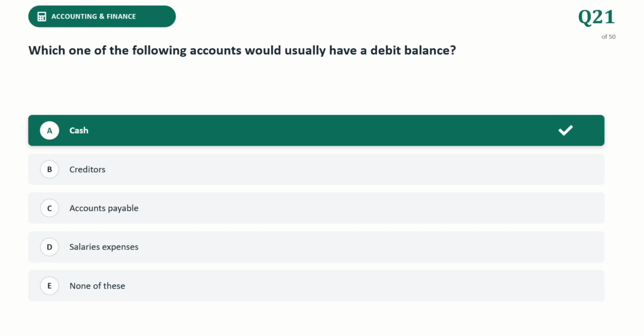Next question. Which of the following account would usually have a debit balance? The correct answer is cash. Cash is classified as an asset account. Under the standard double entry bookkeeping rule, asset accounts are increased with a debit and decreased with credit. Therefore, it normally maintains a debit balance.